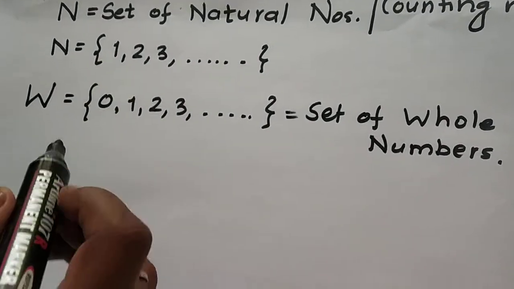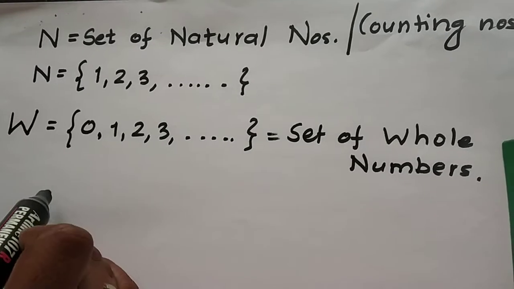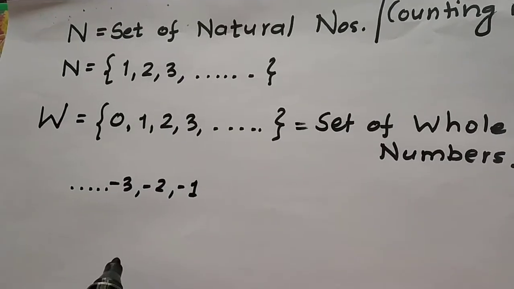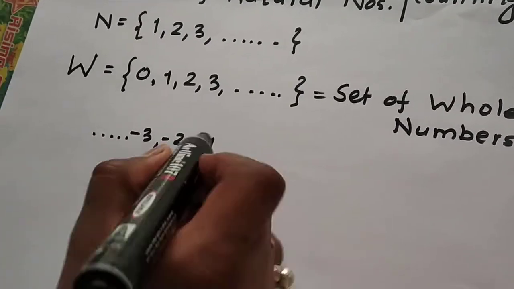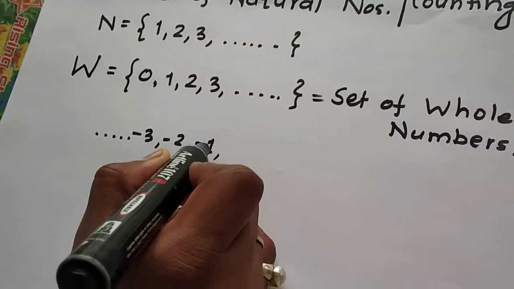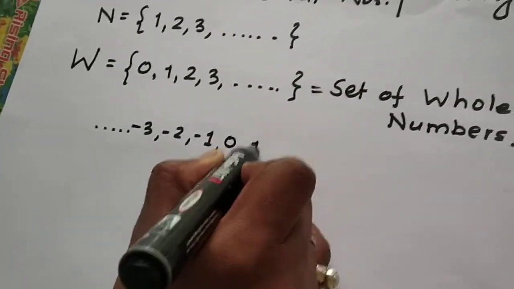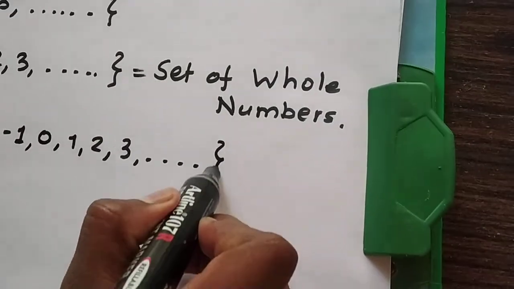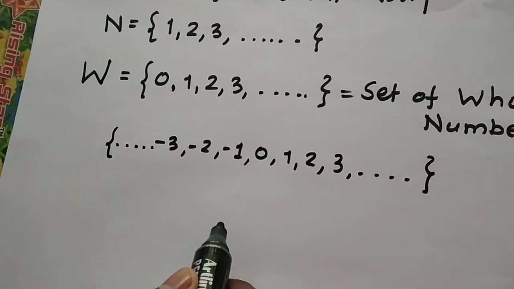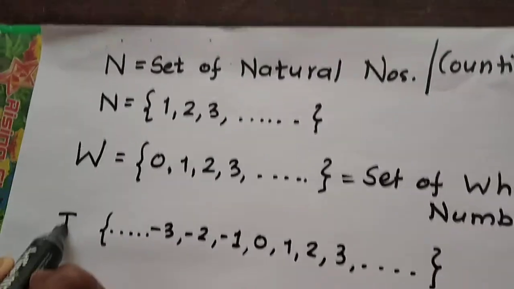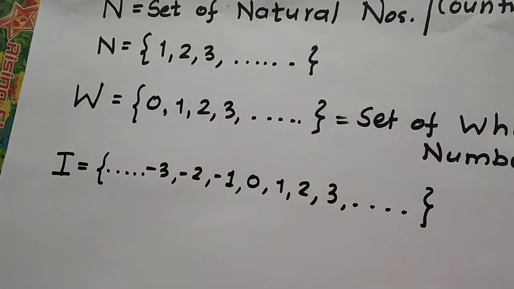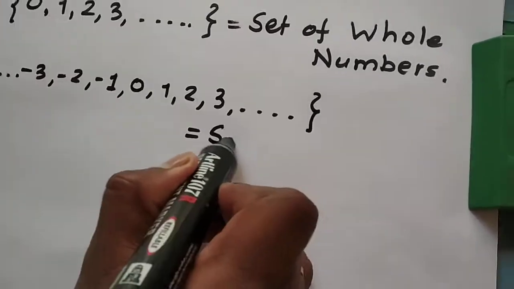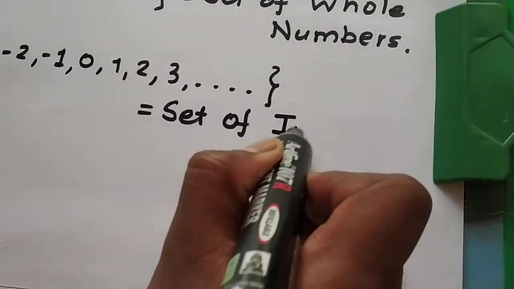Now, if we add negative numbers, that is -3, -2, -1, to this set of whole numbers, along with 0, 1, 2, 3 and so on, this big set of numbers is called the set of integers, and it is denoted by capital I. So what is the set of integers?